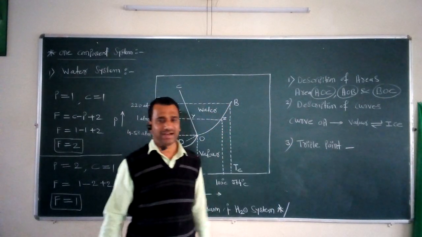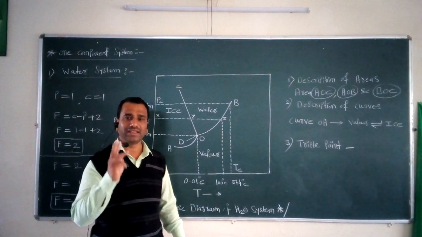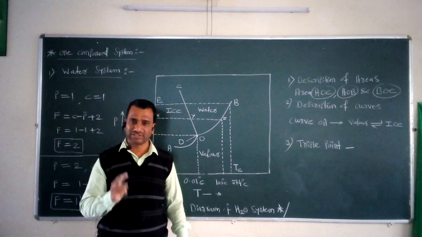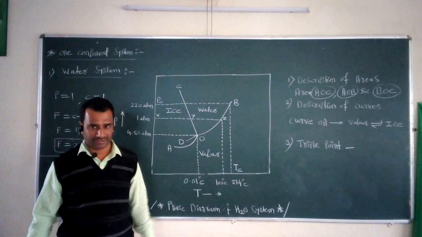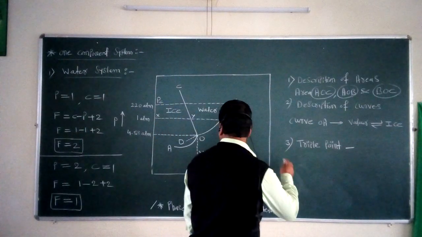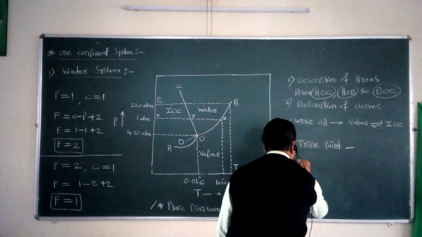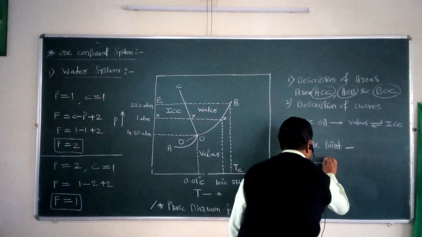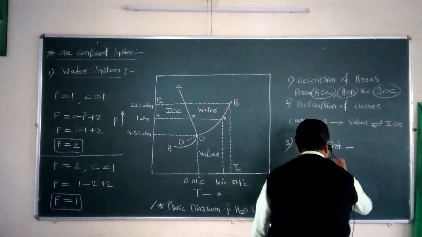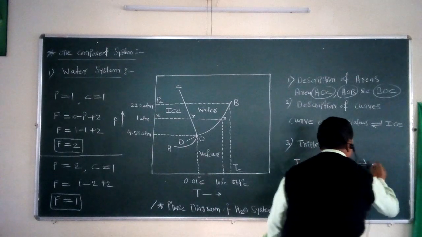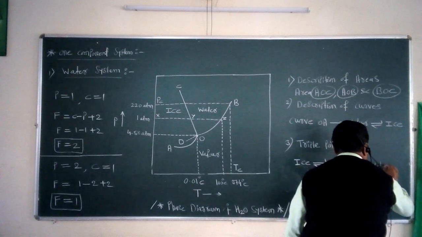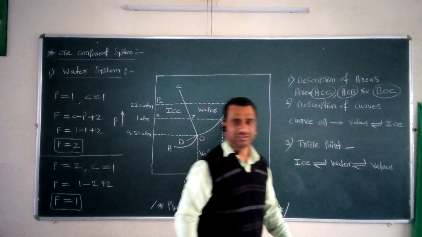So the point at which three phases of the water system are in equilibrium with each other is called the triple point. Across this triple point, ice is in equilibrium with liquid water, which is in equilibrium with its vapor phase.